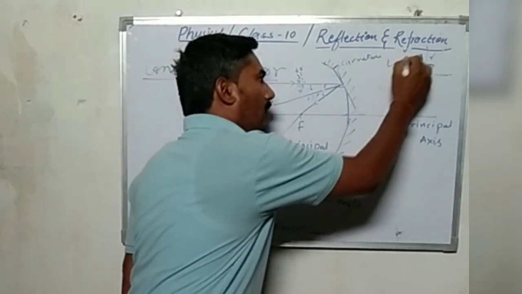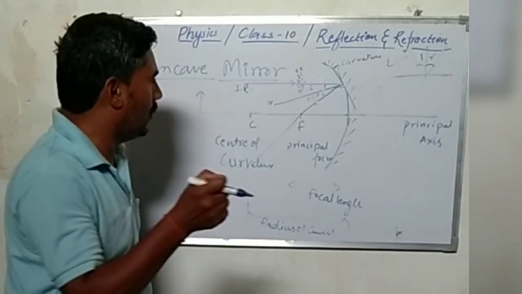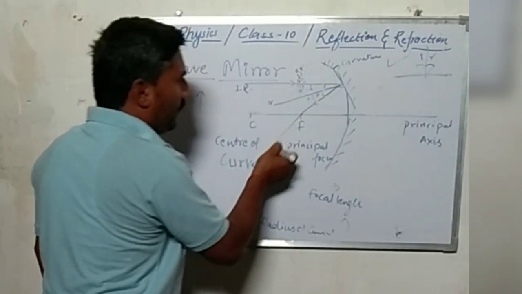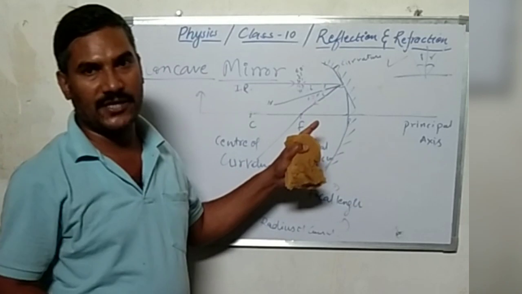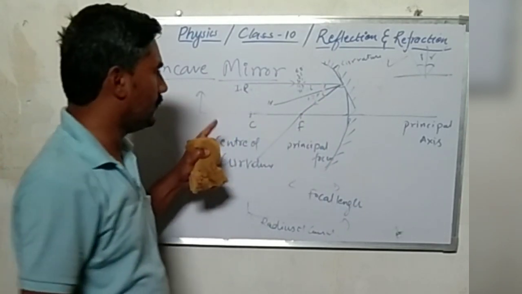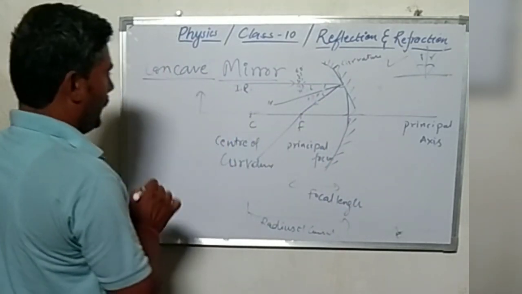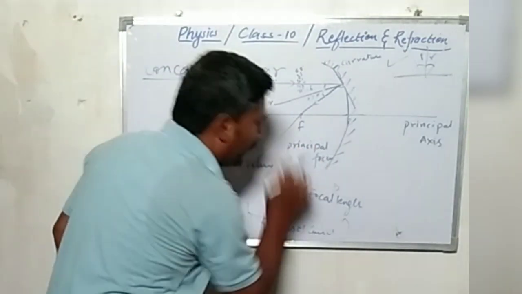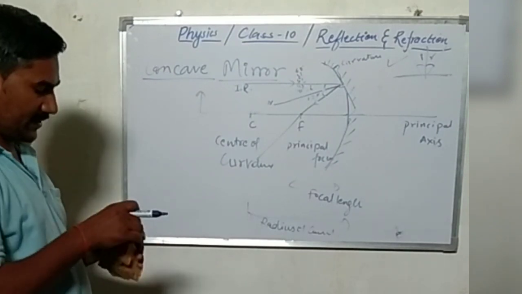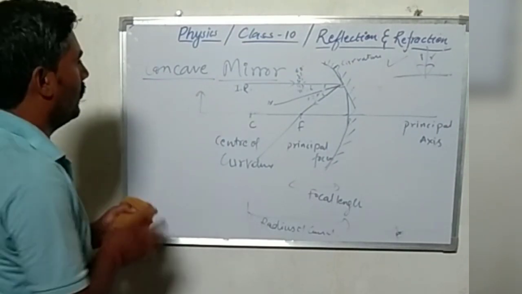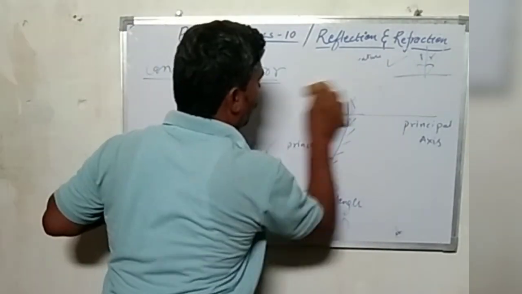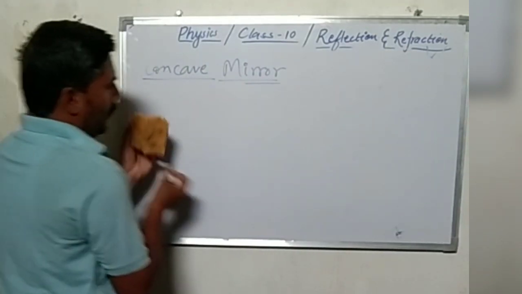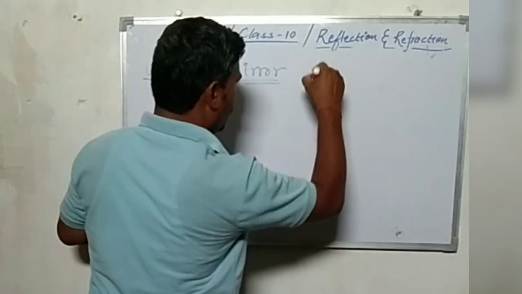So this law of reflection gave us a rule that when light rays are parallel, after reflecting they cross through the principal focus. Now what will happen when the ray of light passes through the center of curvature?